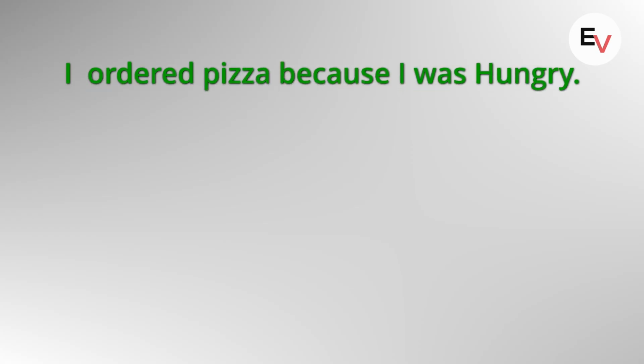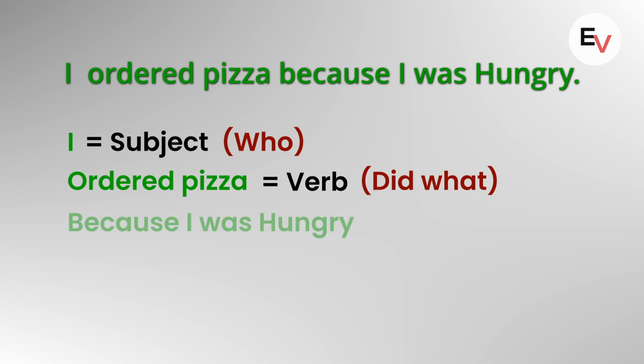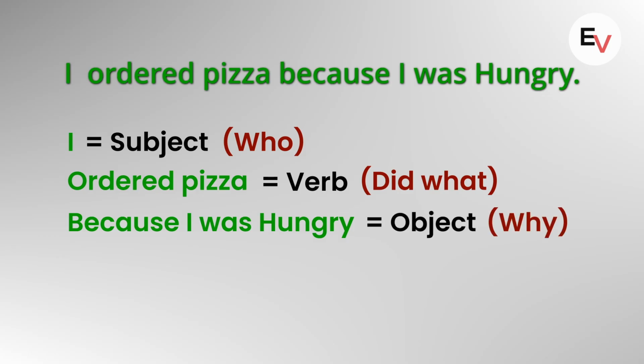For example, the sentence is, I ordered pizza because I was hungry. Now, I is the subject, so it becomes the who part. Ordered pizza is the action, the verb. So it becomes the did what part. And because I was hungry, this is the why part or the object part.